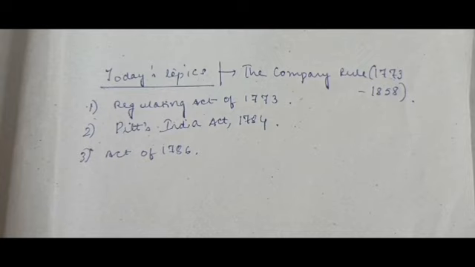So let us start. The company rule starts with the Regulating Act of 1773. Now, this was the first step taken by the British Crown to control the East India Company. This was where the British Crown was slowly getting into Indian governance. So, first they started by taking control over the affairs of the East India Company.